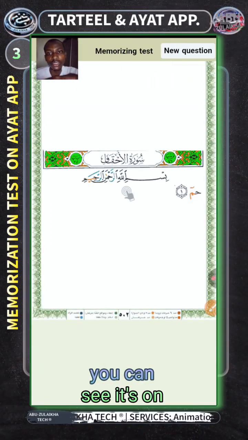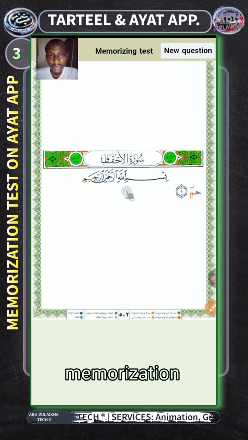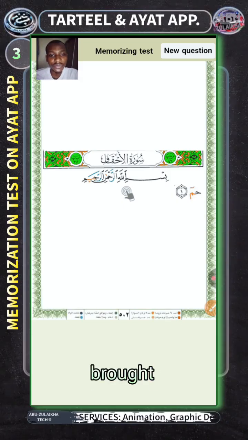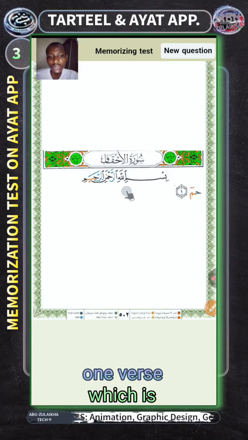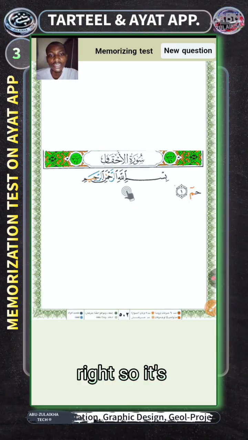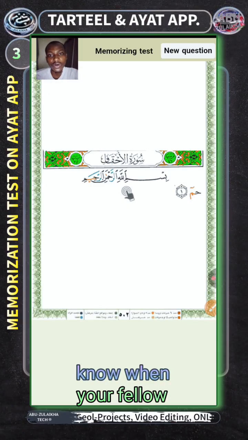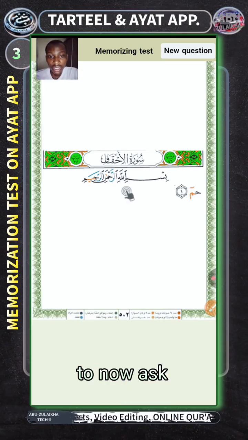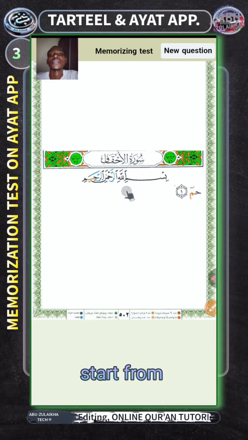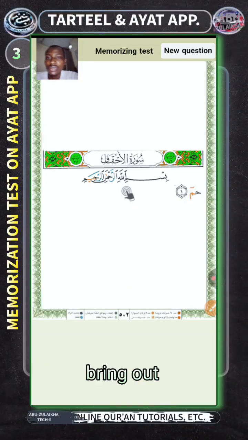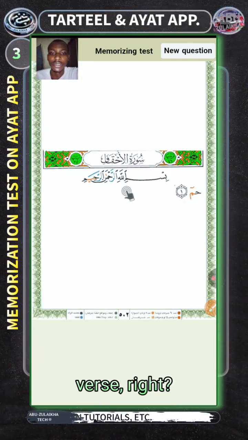You can see its own headline. So memorization test, new question. It now brought out only one verse, which is from Surah Al-Ahqaf, right? So it's now asking you to recite the next verse. As when your fellow human being wants to ask you a question, you just start from anywhere, then you have to bring out the next verse, right?